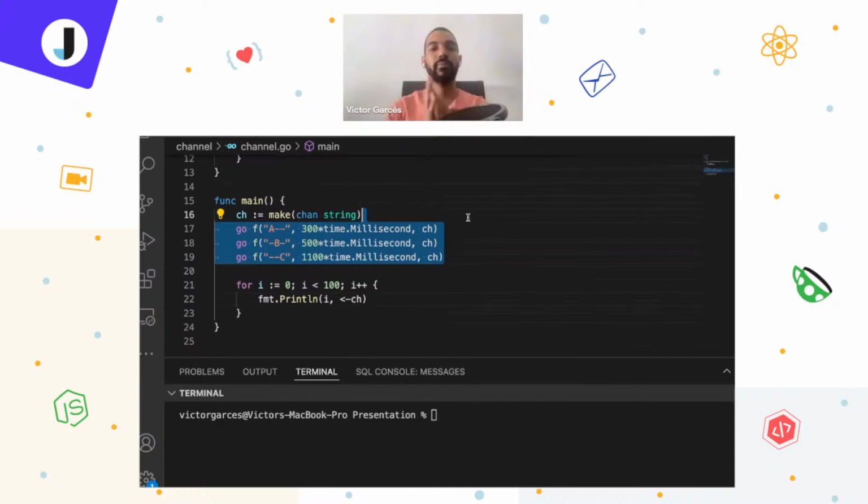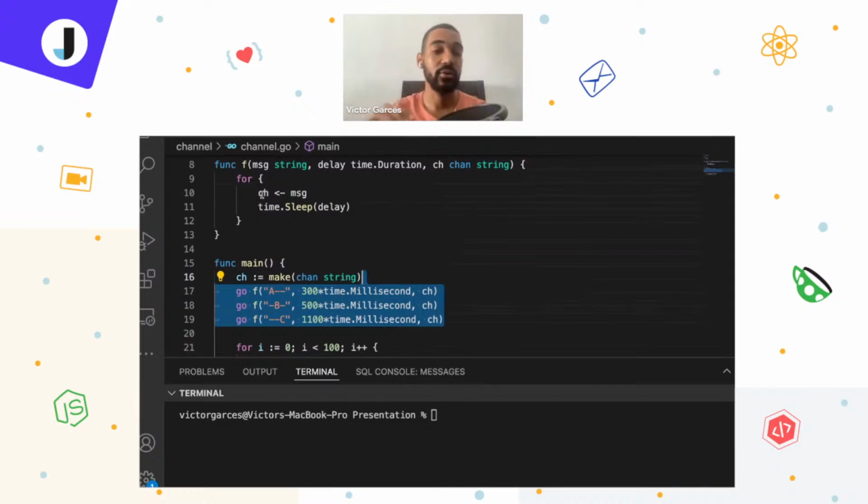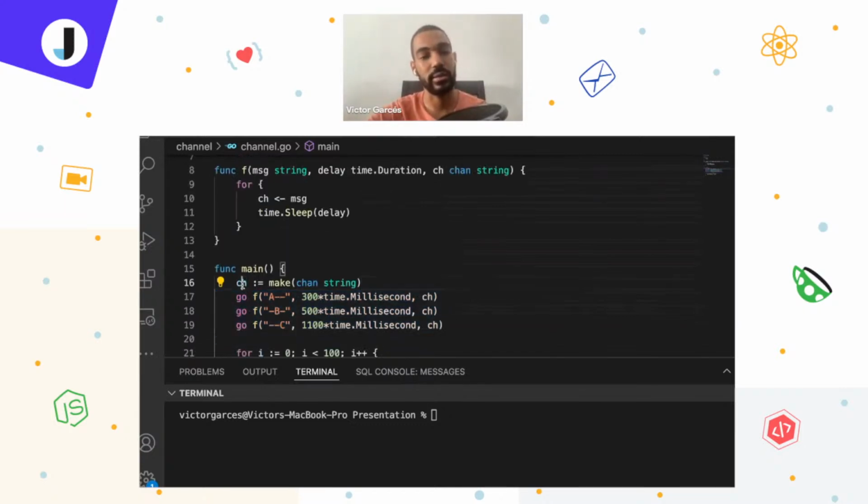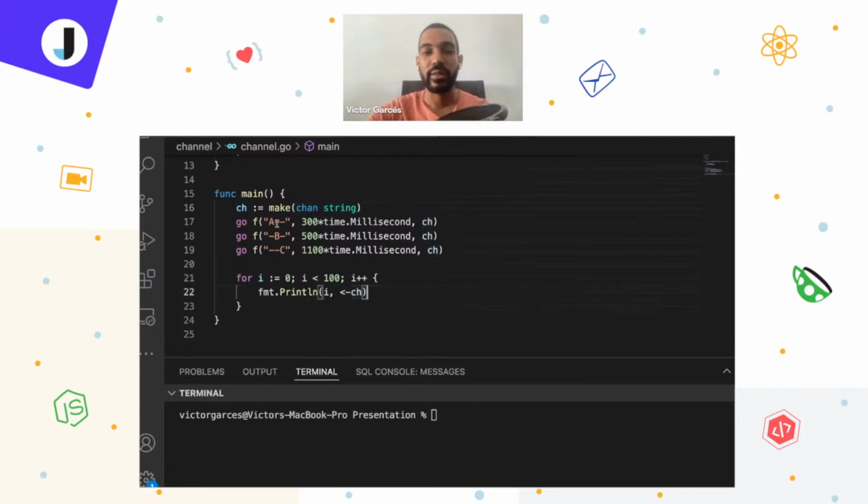Let's say that I have 3 workers and I send them to do some different tasks. Each time they have a result, I want them to put that information in a basket. In this case, the basket is this channel that we are working on here. So every time they put information inside the channel, it will be received within this for loop, and in every iteration I will just print the information that is coming out.